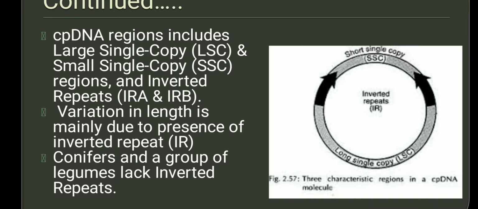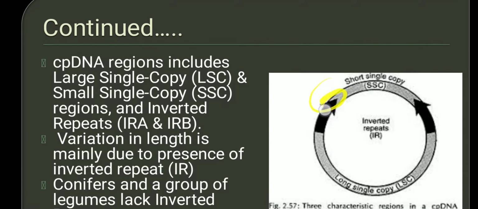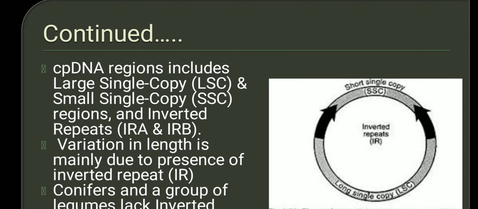Now the cpDNA, that is chloroplast DNA, includes large single copy and small single copy regions. What do single copy regions mean? Single copy regions are the regions which code for proteins. They are the genes. So this has short single copy regions and long single copy regions, which are separated by inverted repeats. These regions that you are seeing are inverted repeats.